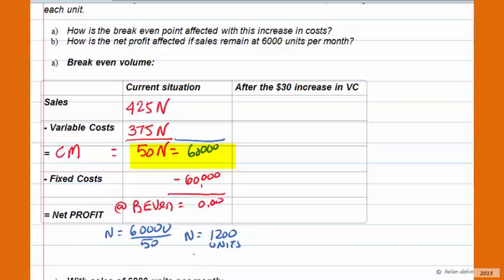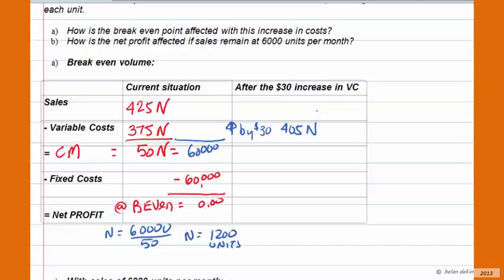Under the new scenario, we're increasing the variable costs, and the variable costs are increasing by $30 per unit. So our new variable costs are going to be $375 plus $30 per unit. In other words, our new variable costs will equal $405 per unit times the number of units.